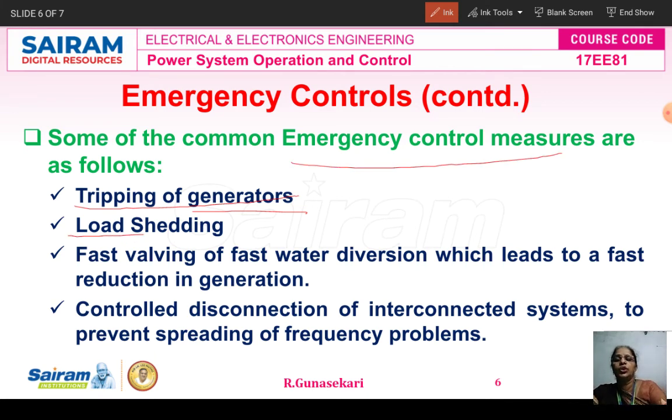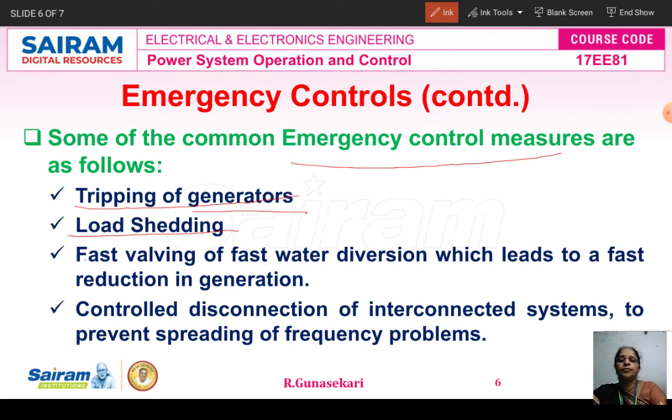The next is load shedding, because the load can vary from time to time. So we take load shedding action for bringing the power system back to the normal state.